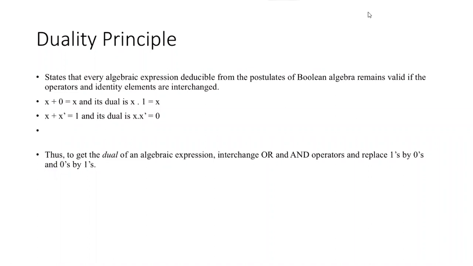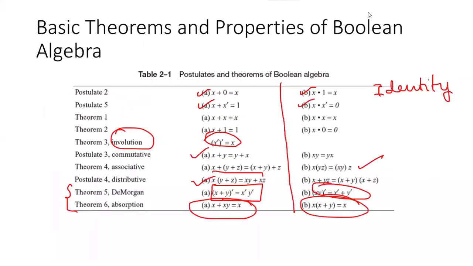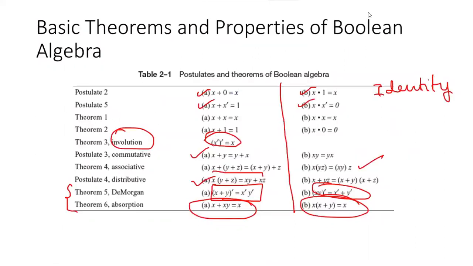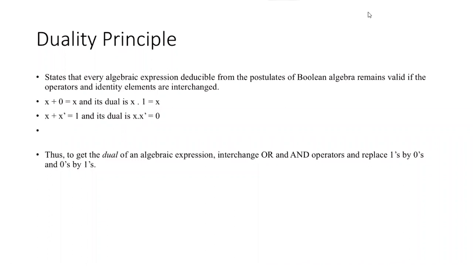In looking at these different postulates, I have said that there are two sections, a postulate A and postulate B. Why have two postulates? It is because we have something called the principle of duality. So what does the duality principle say?